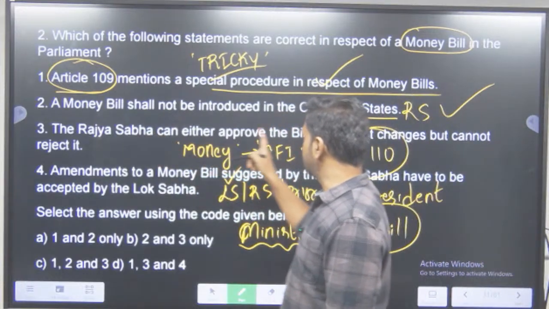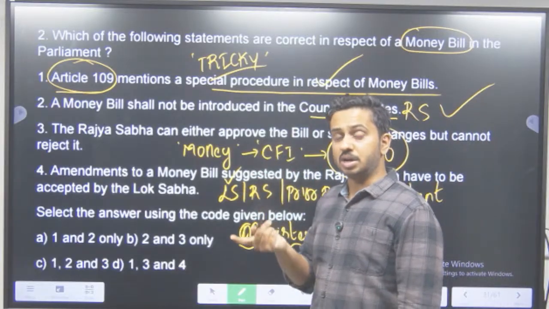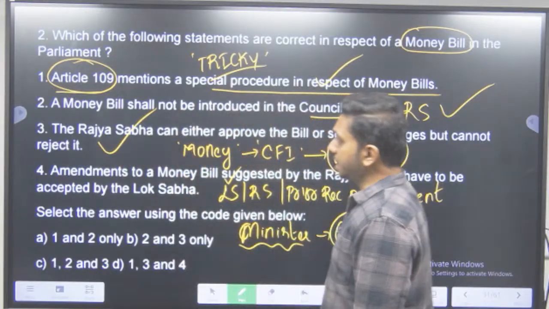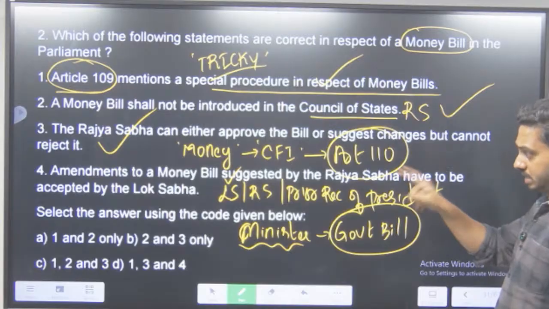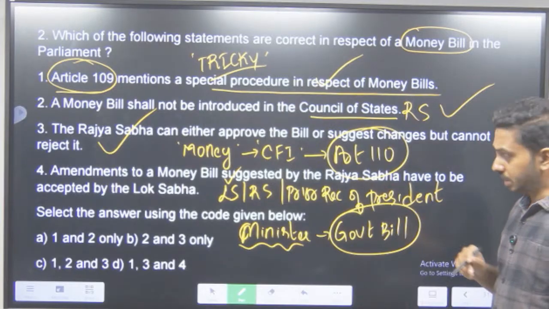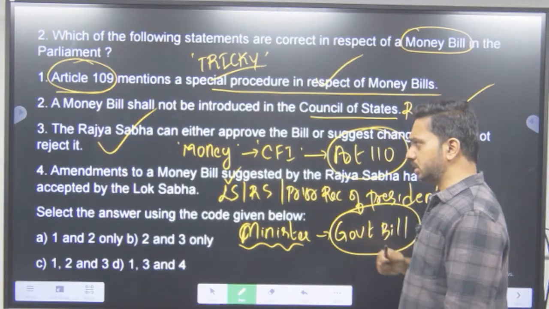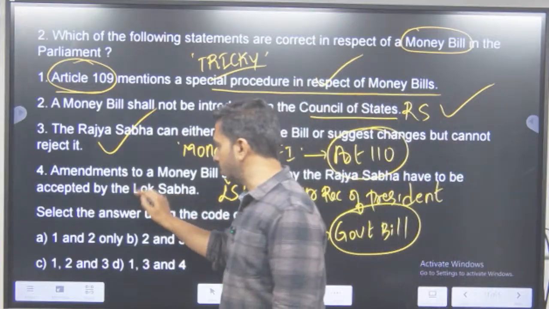Rajya Sabha can either approve the bill or suggest changes, but cannot reject it. It cannot reject it and it cannot amend it also. So, सही है. Amendments to a money bill suggested by the Rajya Sabha have to be accepted by the Lok Sabha. Is it correct? Money bill, Rajya Sabha ने कुछ suggestion दिया हुआ है. Now, does it have to be accepted by the Lok Sabha?